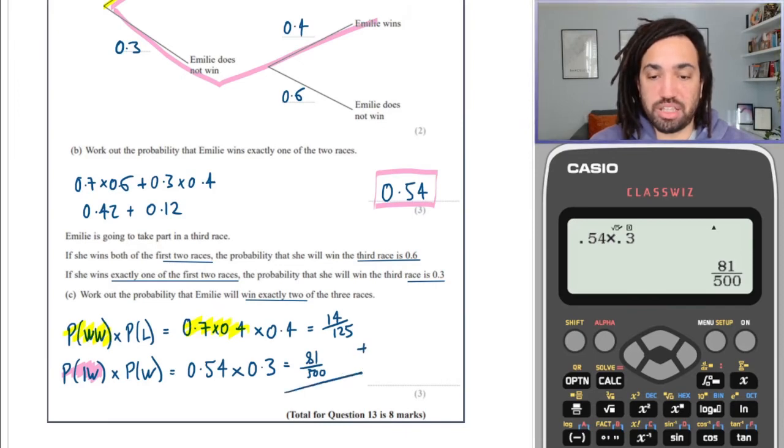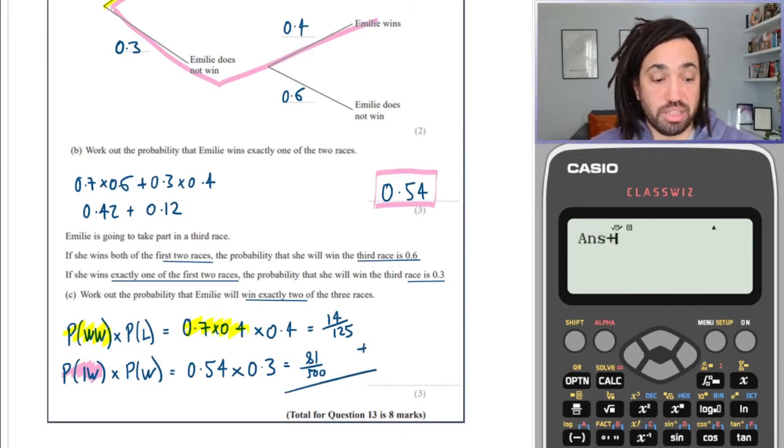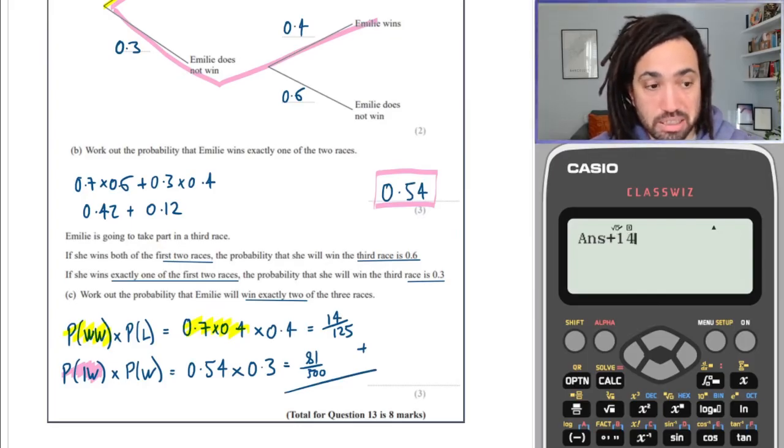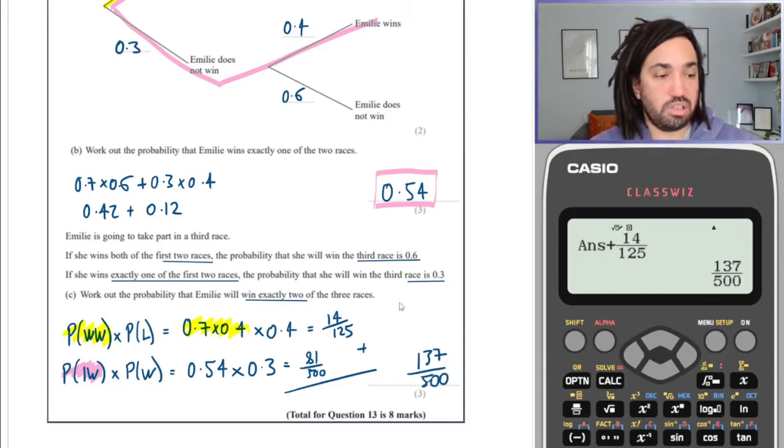We add these two together because these are the 2 ways in which we can get success, the only 2 ways. So we add that to this, and that gives us our answer of 137 over 500. Bosh.